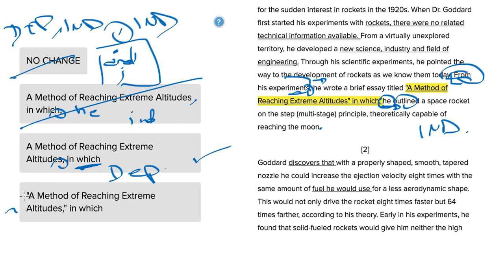Now here we're using our quotations. So a method of reaching extreme altitudes, comma, in which. So this keeps the quotations, and because this is the title of an essay, we want the quotations there, which makes answer choice D a better answer choice than answer choice C and the correct answer.